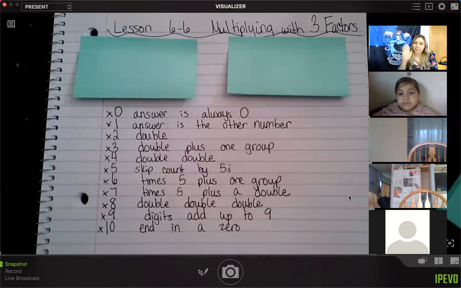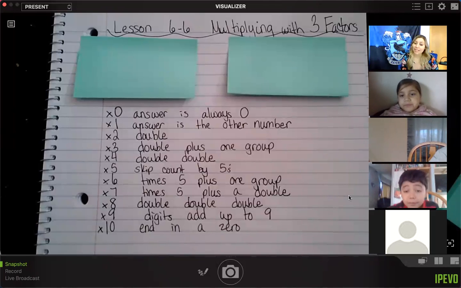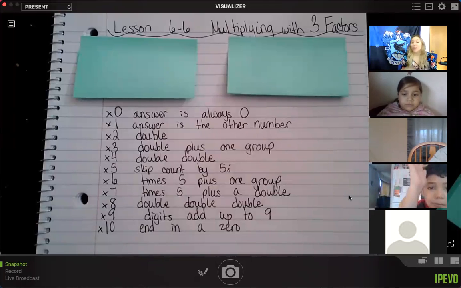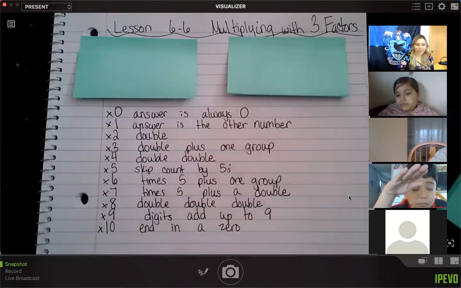Multiplying by 6 is times 5 plus 1 more group. Times 7, we multiply by 5 and then a double. Times 8, we double, double, double. Times 9, the 2 numbers always add up to be 9. And then times 10, it's going to end in a 0. So go ahead and write these down. These are good for us to just remember, because today you are going to be practicing all of your multiplication facts.